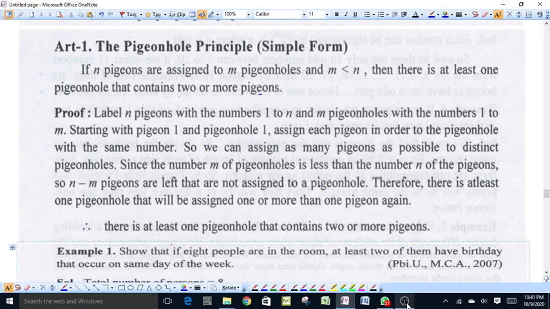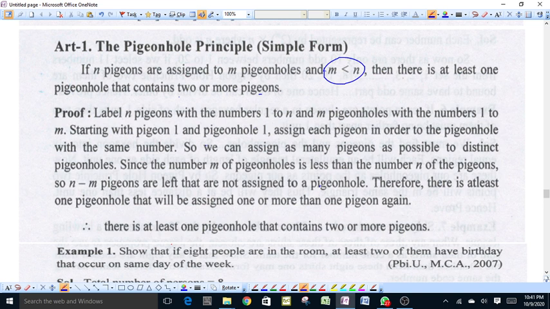Dear students, today we will discuss a very important topic of discrete mathematics, the pigeonhole principle. If n pigeons are assigned to m pigeonholes and m is less than n, then there is at least one pigeonhole that contains two or more pigeons.